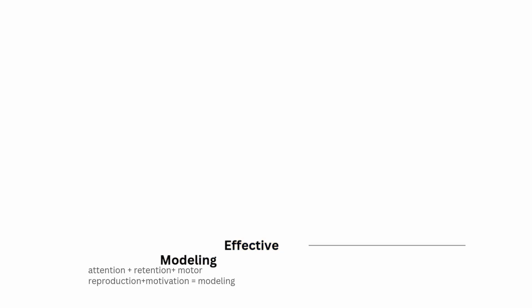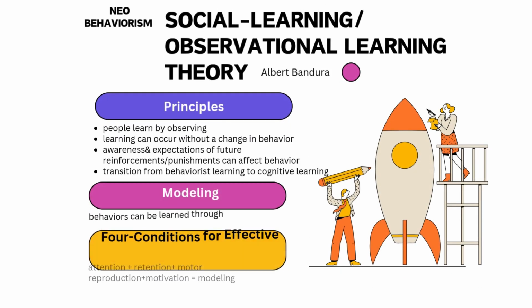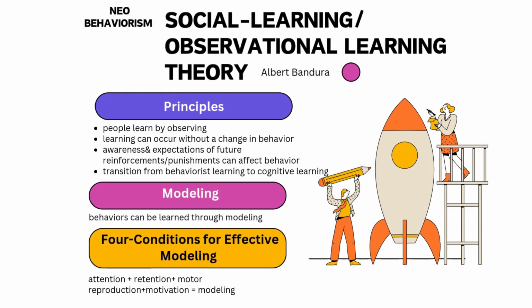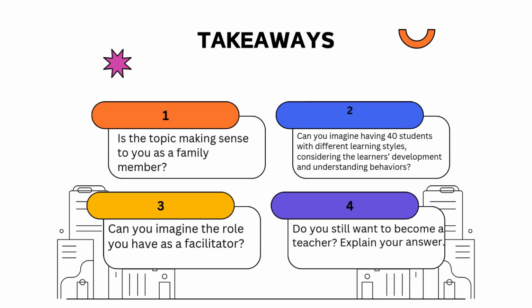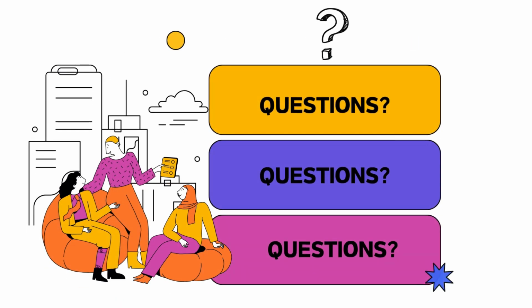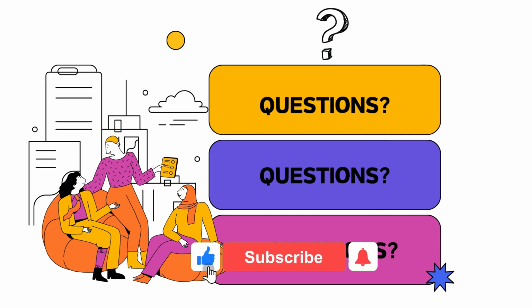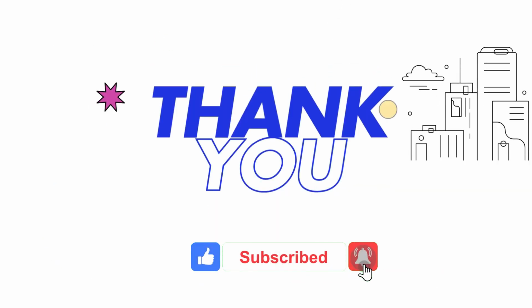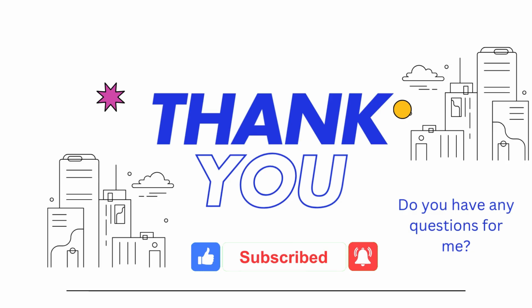In a classroom scenario, if a student sees their classmate help another student with a difficult task and receive praise from the teacher, they are likely to imitate this behavior and offer help to others. This shows that children learn not only from rewards and punishments, but also by observing how others behave. And that caps off our Module 2. Thank you so much for listening.